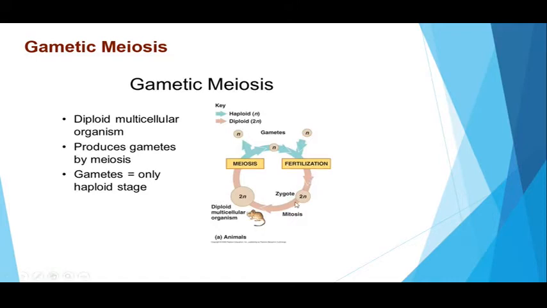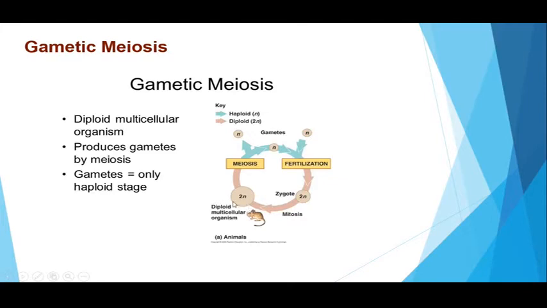Here you can clearly see in this picture that after fertilization, the zygote is undergoing mitotic division rather than meiotic division. It is undergoing mitotic division to give rise to a diploid multicellular organism.